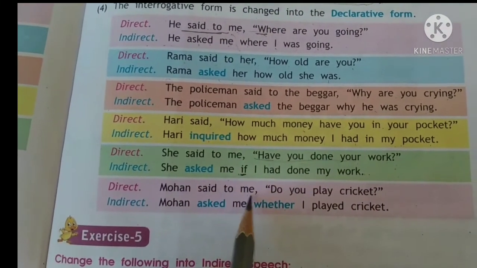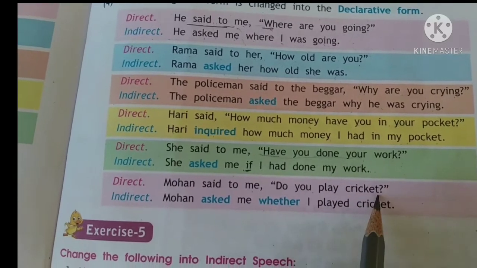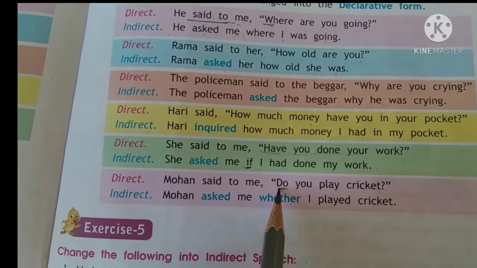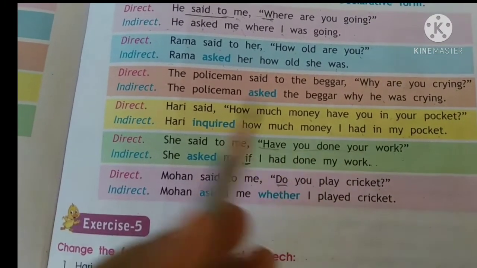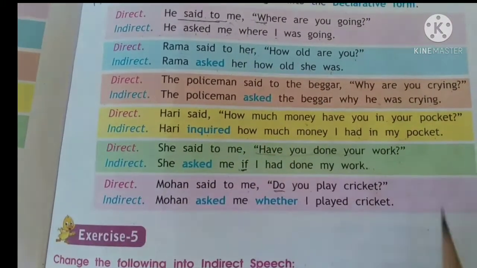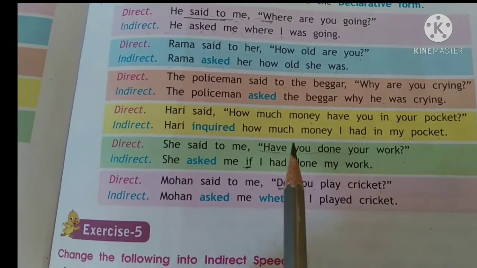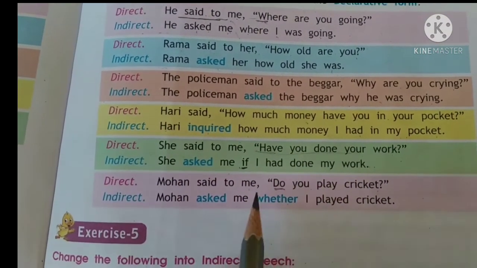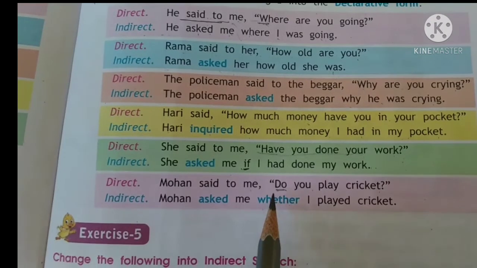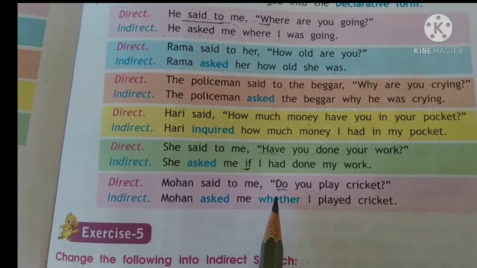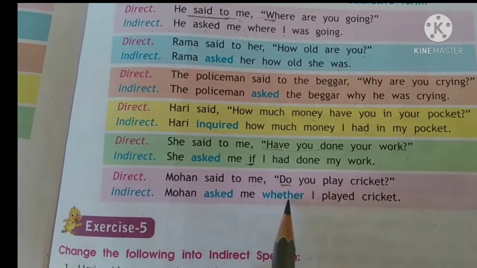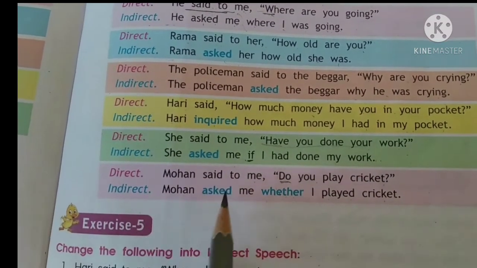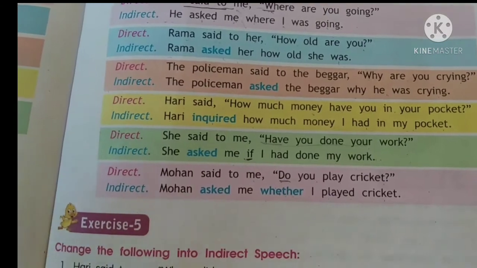Mohan said to me, do you play cricket? Again here, do is a verb. This question is such that you can answer yes, I play cricket, or no, I don't play cricket. So in that case, we join both the sentences with whether or if. Here I am using whether, and you can also use if. Mohan asked me whether I played cricket, or Mohan asked me if I played cricket.